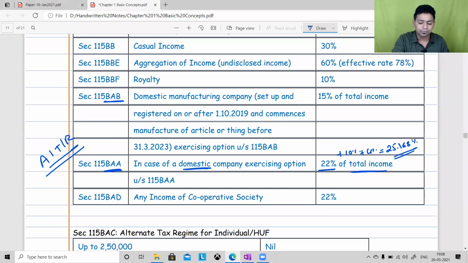For normal companies, if they go for alternative tax system. Now, if company is incorporated during this particular period from 1st October 2019 to 31st March 2023, that is a time when we have to bring Make in India concept into practical execution level.